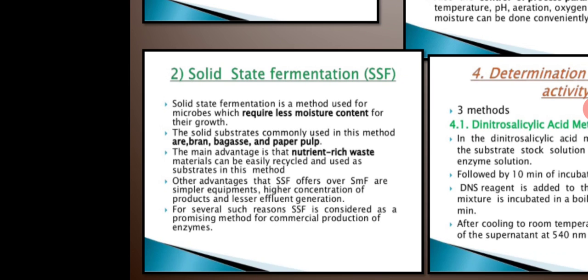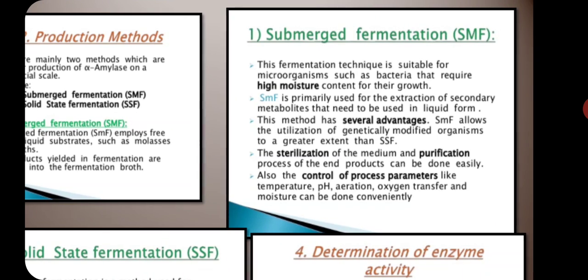Bagasse means the dry dusty pulp that remains after juice is extracted from the sugar cane. Okay, it means it is the dry part after the extraction of the juice from the sugar cane. So that is the bagasse. Paper pulp is also used. So these are the sources which act as the substrate for the production of amylase. So it is known as solid state fermentation, meaning solid content is used for the liquid medium, and liquid medium is the submerged fermentation.